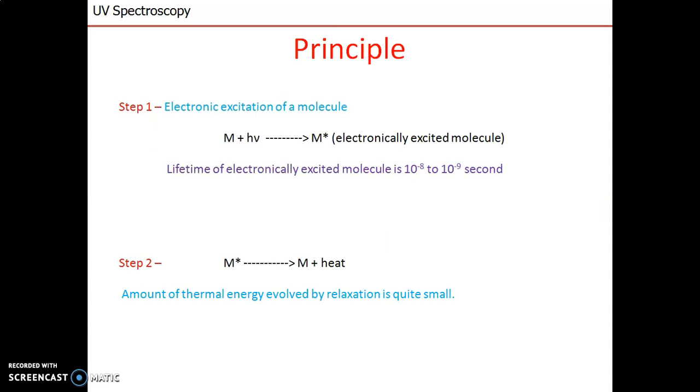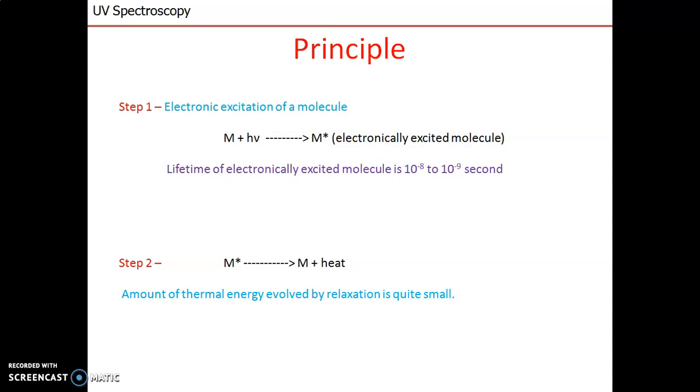Then what is the principle of UV visible spectroscopy? Whenever we bombard electromagnetic or ultraviolet radiation on any molecule, the molecule present in the ground state absorbs the UV radiation and goes to an excited state. This is called the electronically excited state of a molecule.